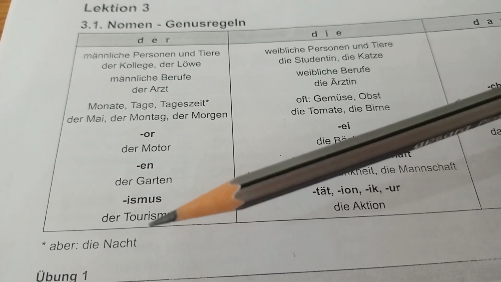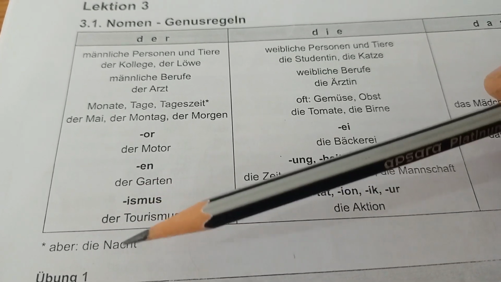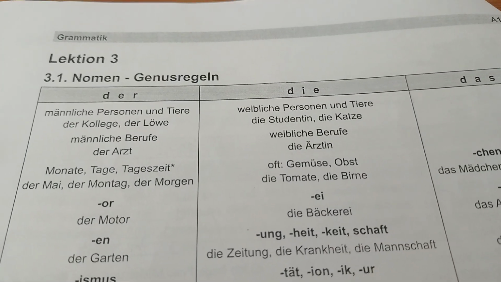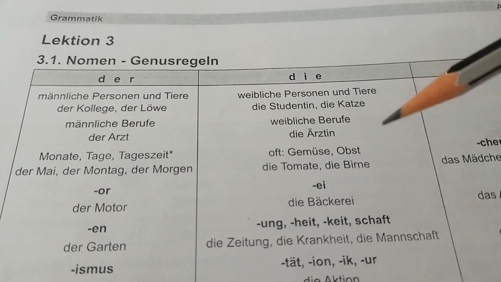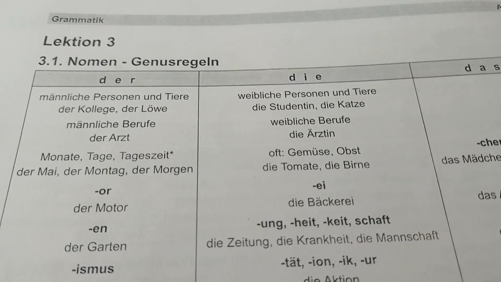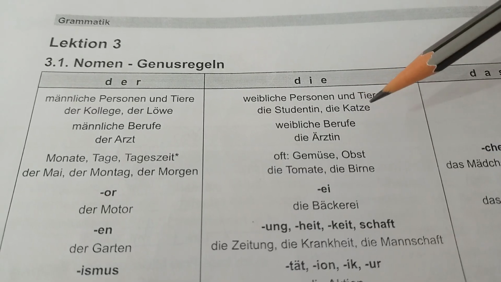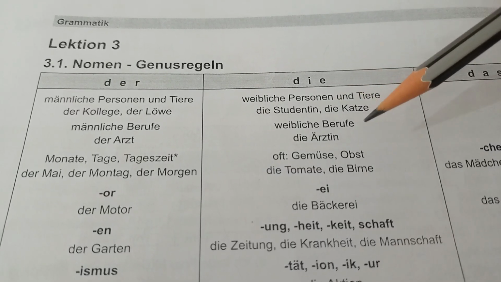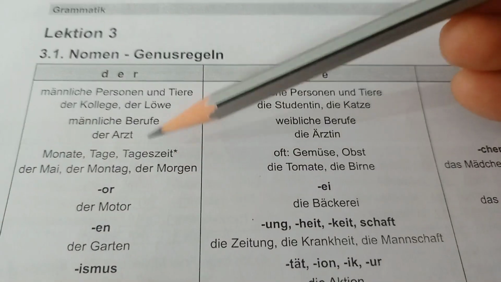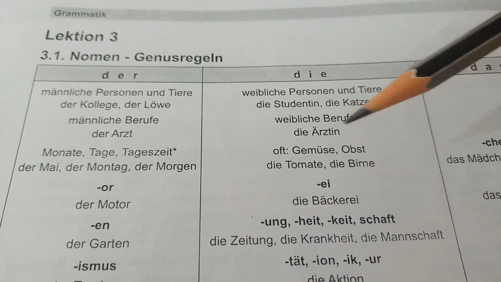In the case of night, this is also a time of day, but we have to use die instead of der. Now, die. Weibliche Personen und Tiere, female persons and animals. Die Studentin, female student, die Katze, the cat. Weibliche Berufe, female professions, die Ärztin. Der Arzt is the doctor, Ärztin is the female doctor.